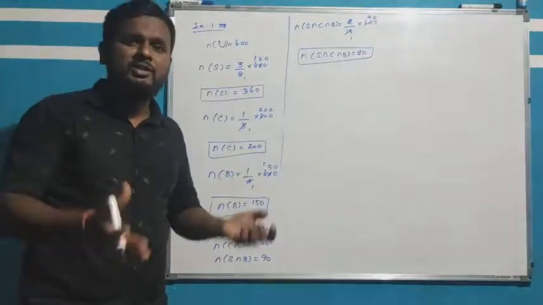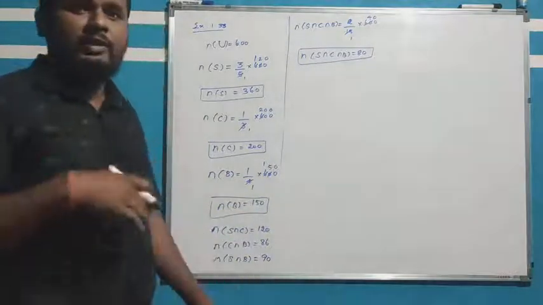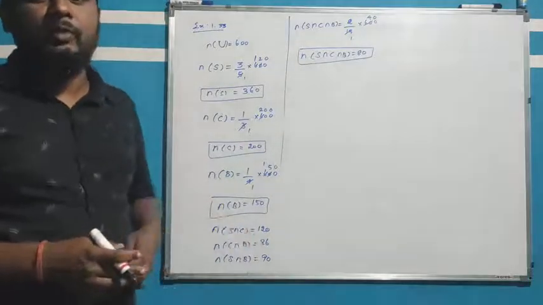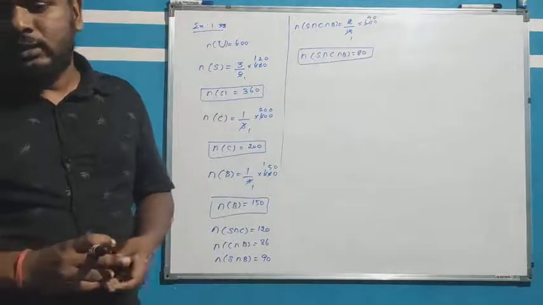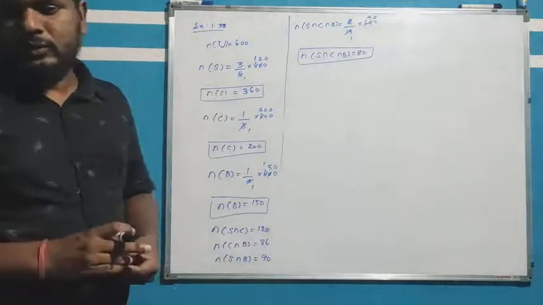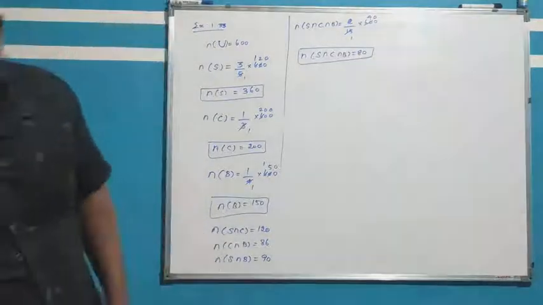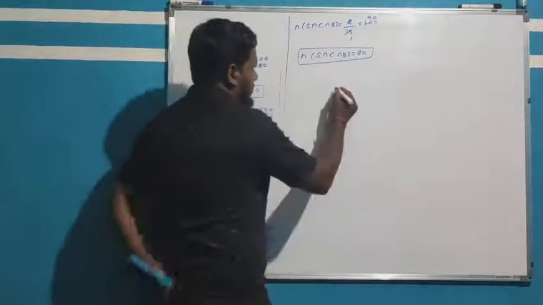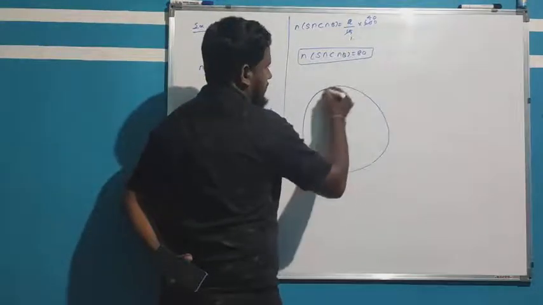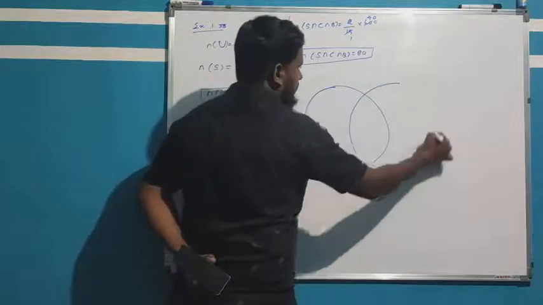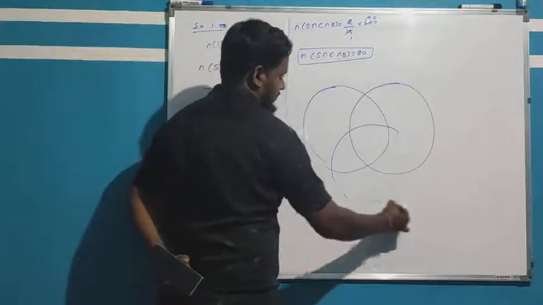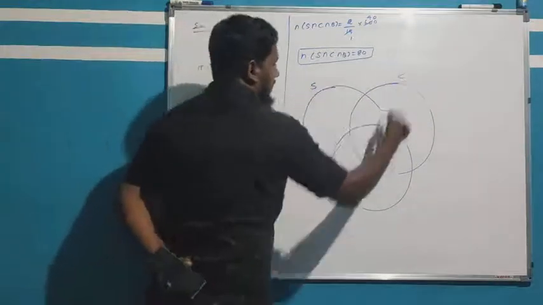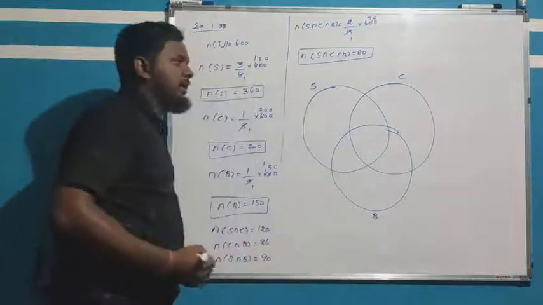Here, since conditions are given, you have to verify with a Venn diagram. First we find the Venn diagram. You are using three sets, so we take three types: scooter, car and bicycle.